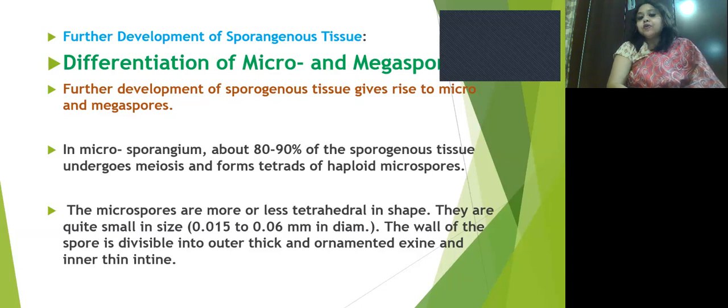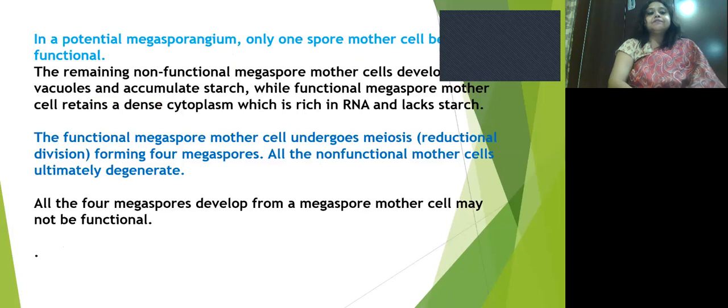Microspores are more or less tetrahedral in shape, and their size is 0.015 to 0.06 millimeter in diameter. The wall of the microspores is divisible into an outer thick ornamented exine and an inner thin intine.